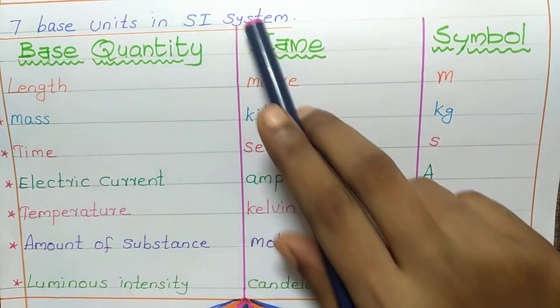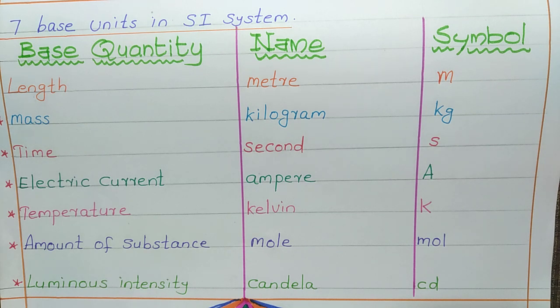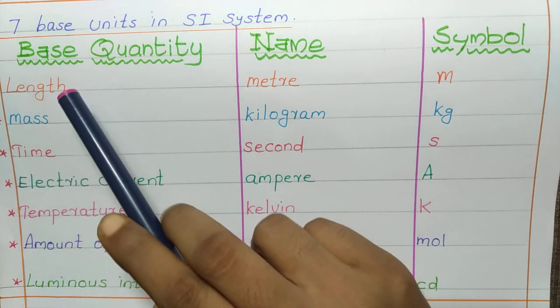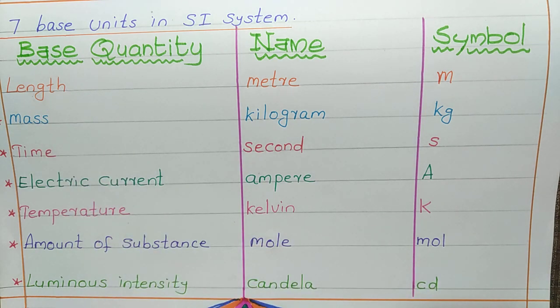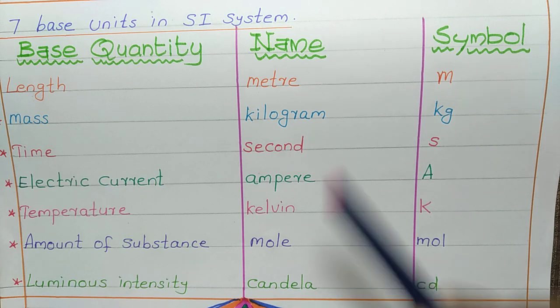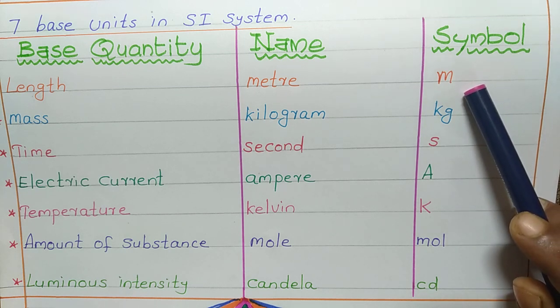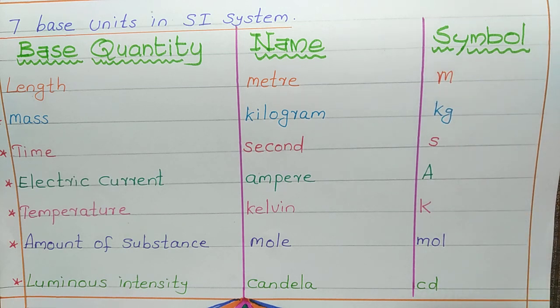Seven base units in SI system. Now let's see the 7 base units in SI system: base quantity, name and symbol. First one is length. The unit of length is meter in SI system and its symbol is small letter m.